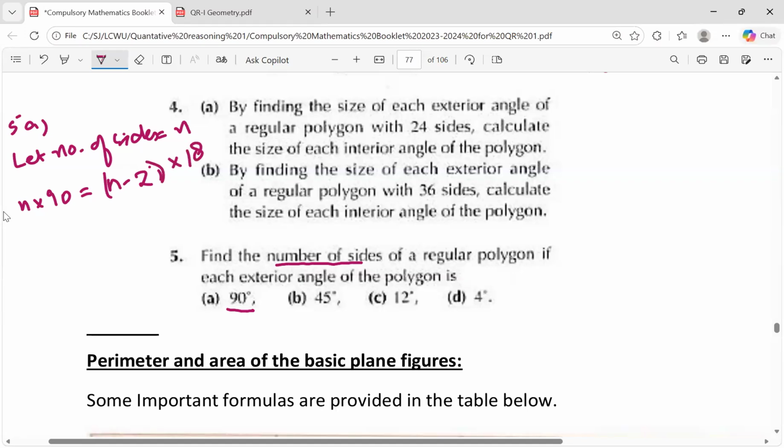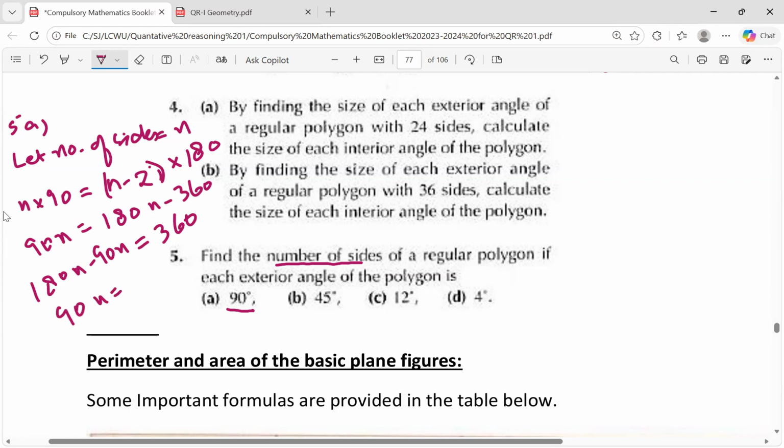So it will be n multiplied by 90, 90n, is equal to 180n minus 360. Now, if you shift it, it will be 180n minus 90n is equal to 360, and 90n is equal to 360. It will give you n is equal to 360 divided by 90, which is equal to 4. So in the first case, your answer is 4.